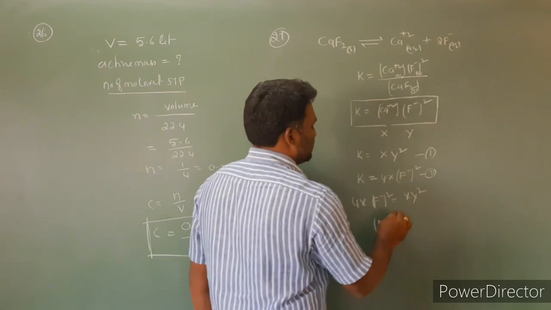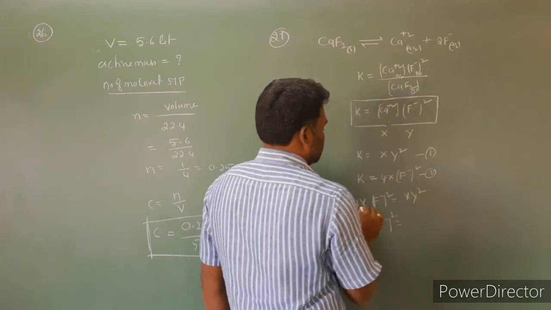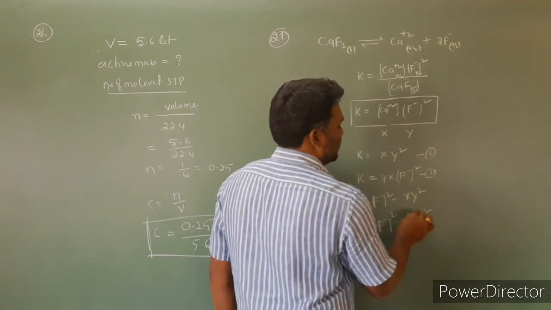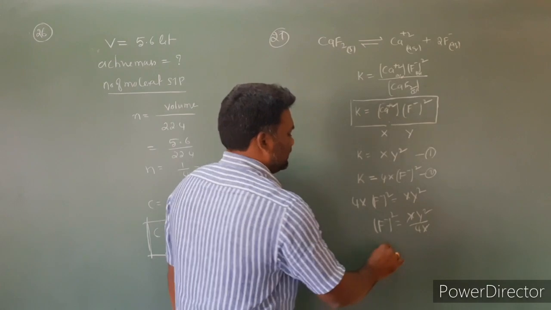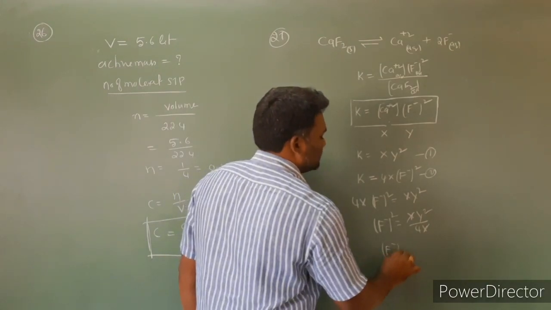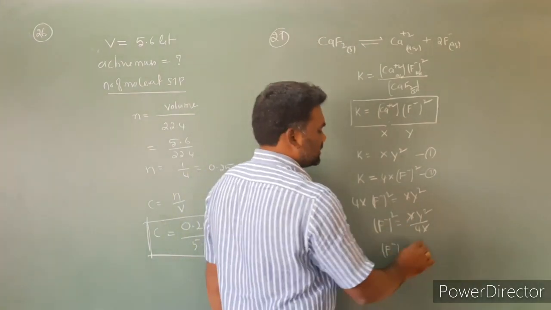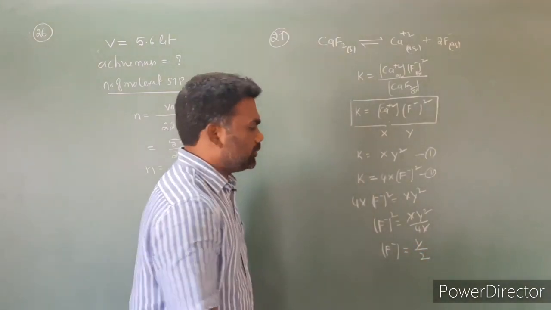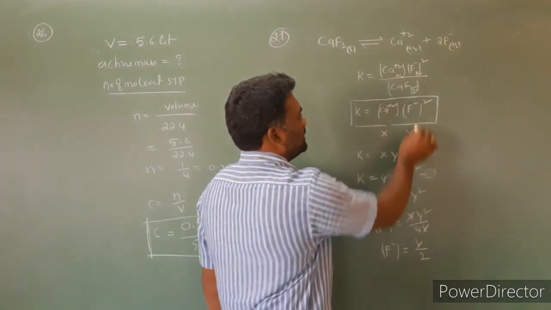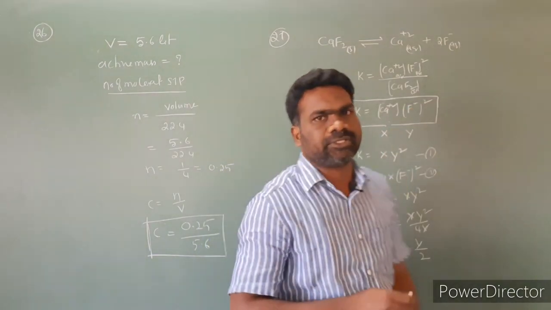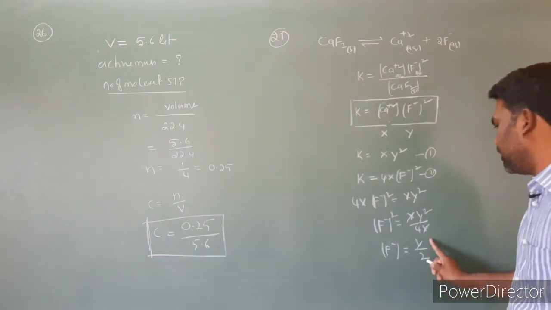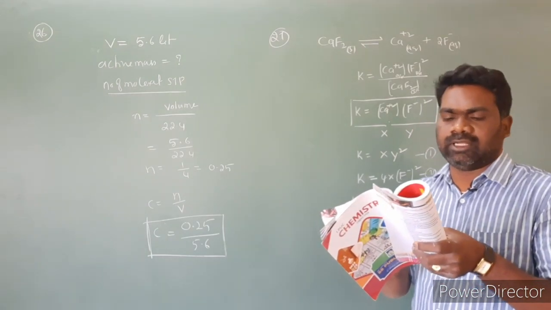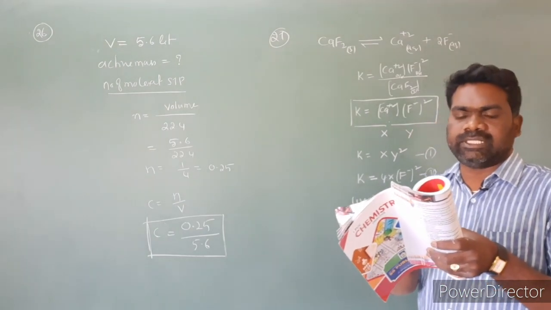So the F- concentration power 2 is equal to x y square by 4x. The x gets cancelled. Taking the square root on both sides, we get y by 2. Here y is nothing but the F- ion concentration. The concentration is reduced to half, 1 by 2, so it is 1/2 of its initial value. So for question 27, the first option is correct.